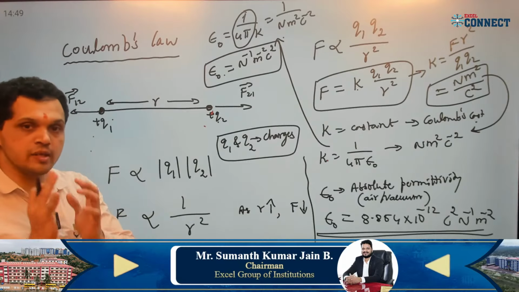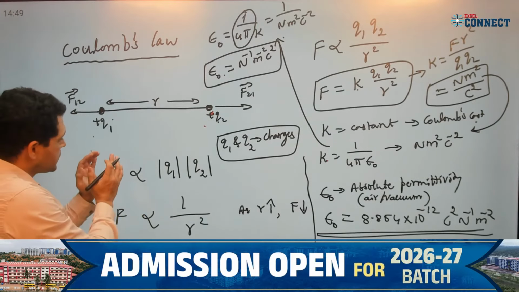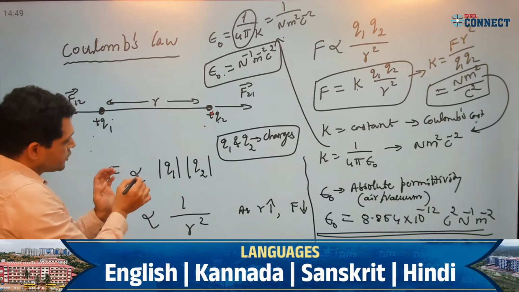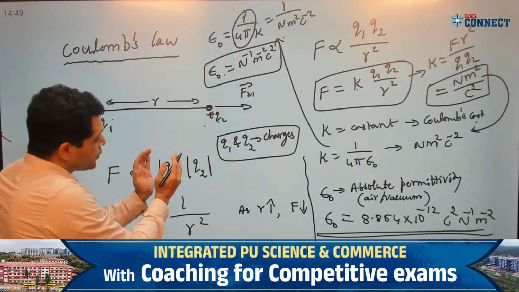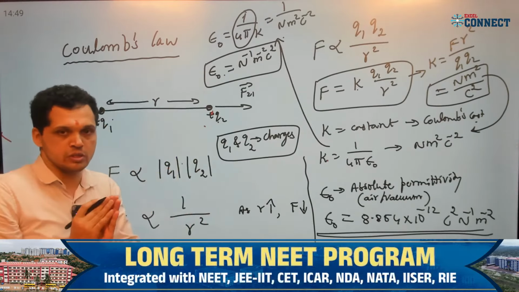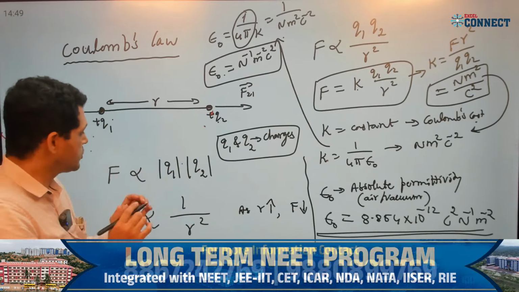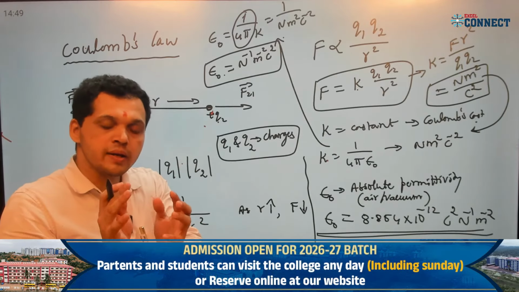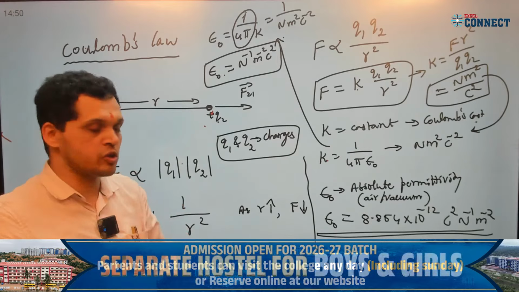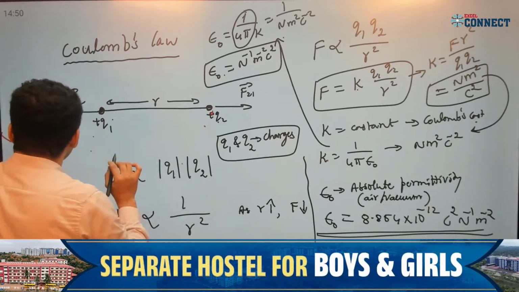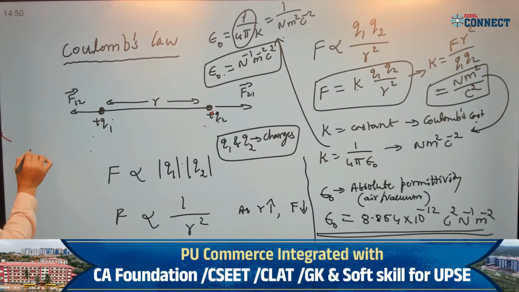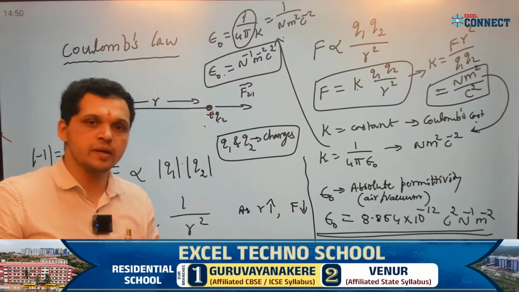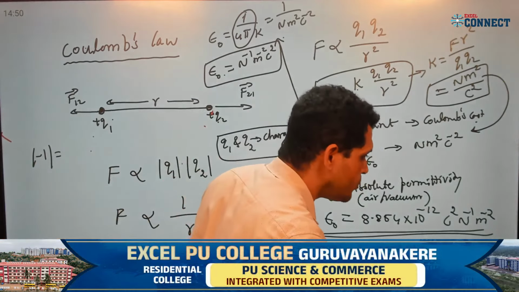What Coulomb says is, the electrostatic force between these two charges is proportional to the product of the magnitude of these two charges. Magnitude means modulus, a concept you used in high school. What is the value of mod of -1? Students, can you reply? What is the mod of -1?